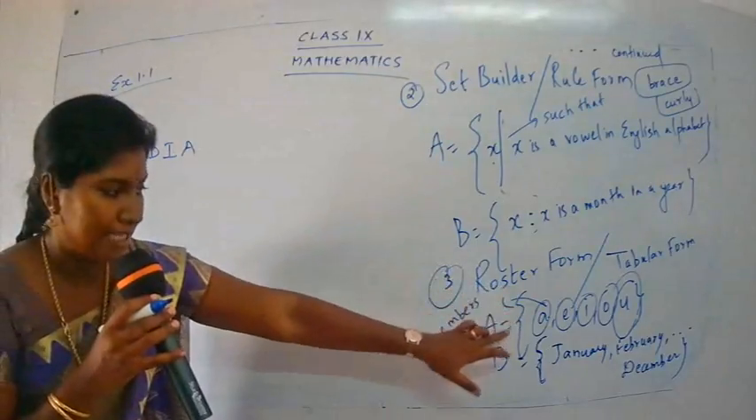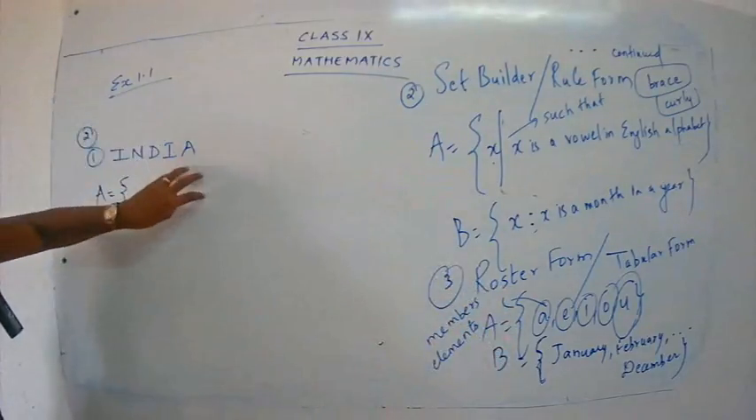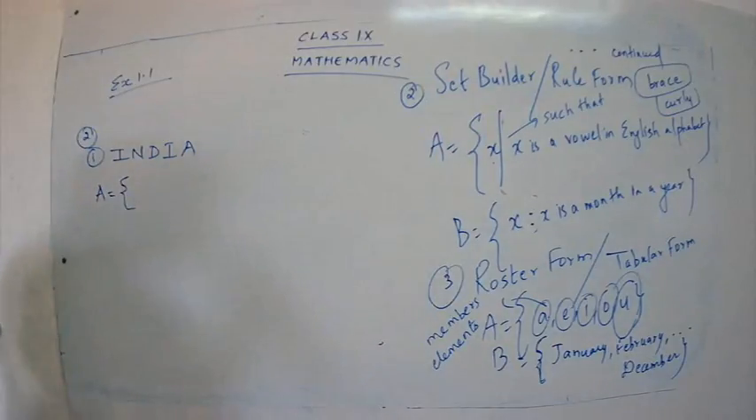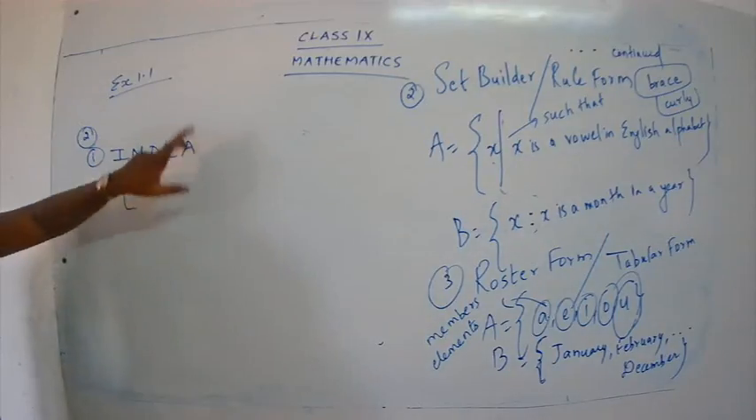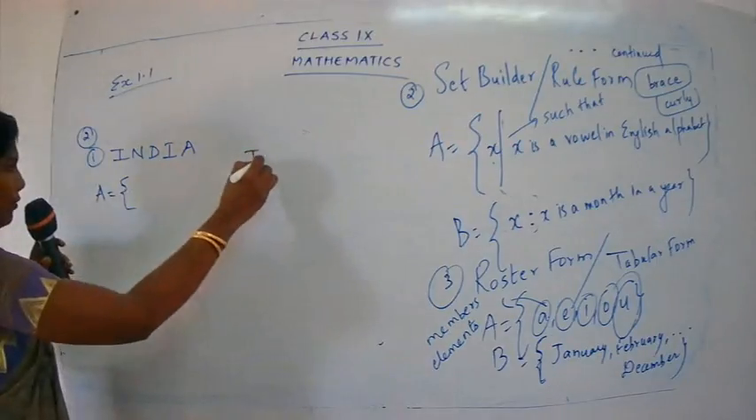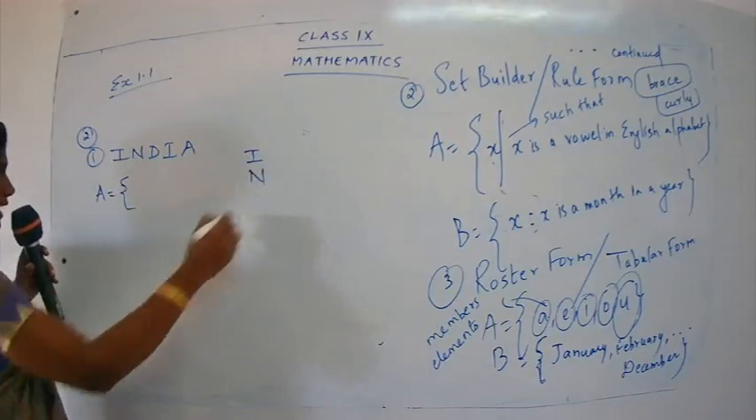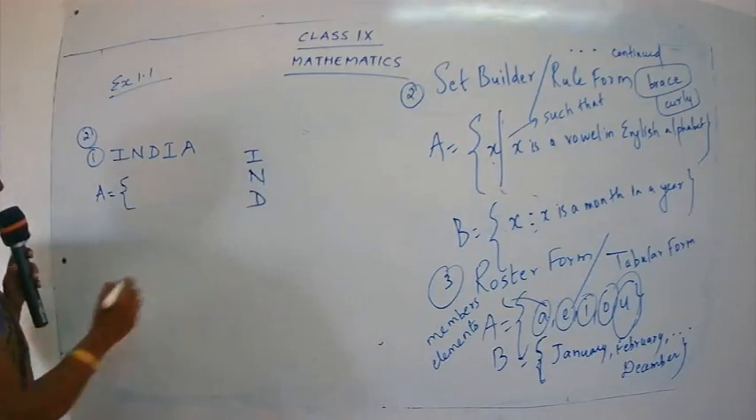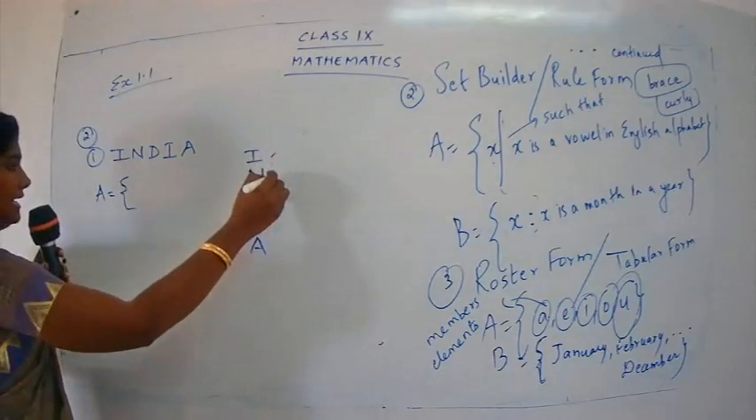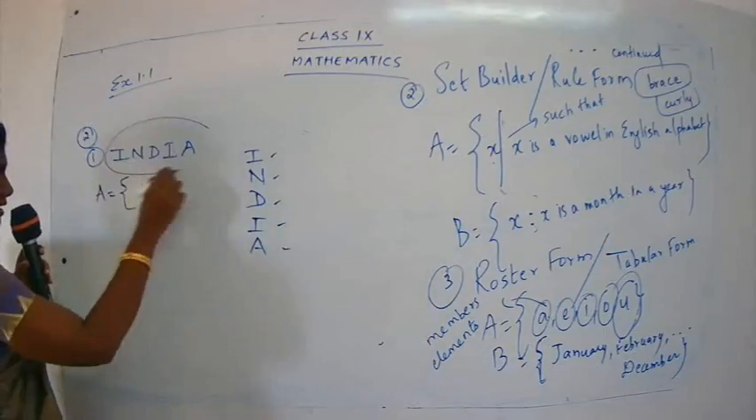You have to put a brace bracket and we are going to write the element over here. So what is the question? Set of letters. List the set of letters. So what are we going to do? We are going to write the letters present in India. Tell me, what are the letters present in India? I, N, D, then I, A. So these are the letters present in India.